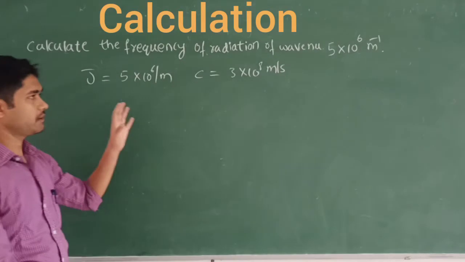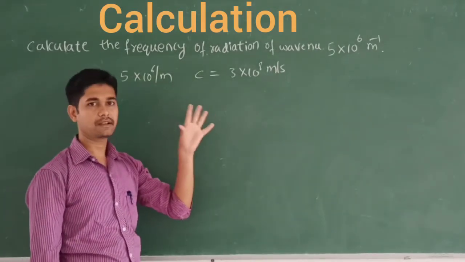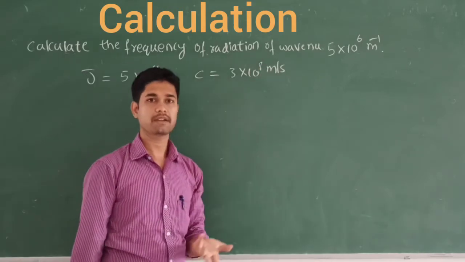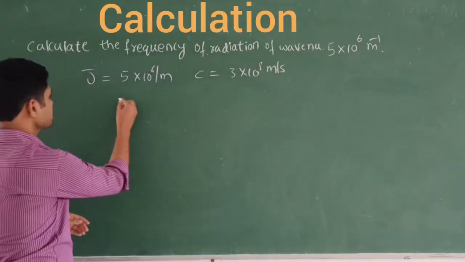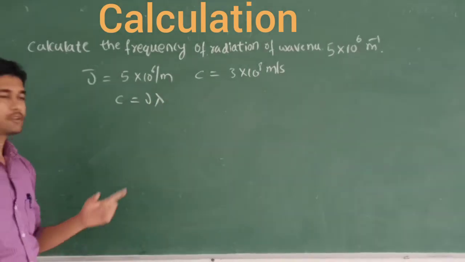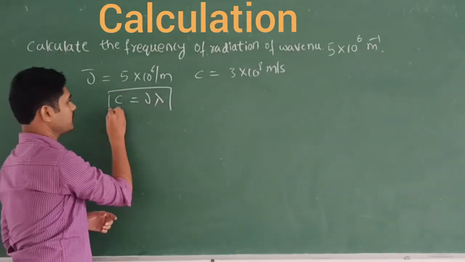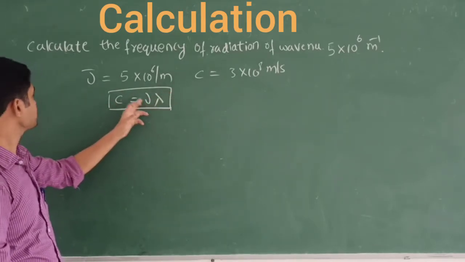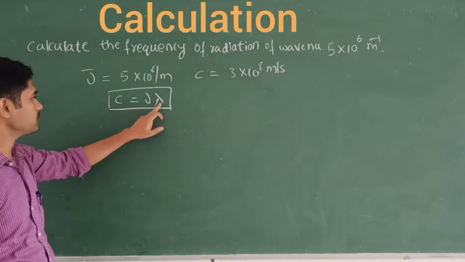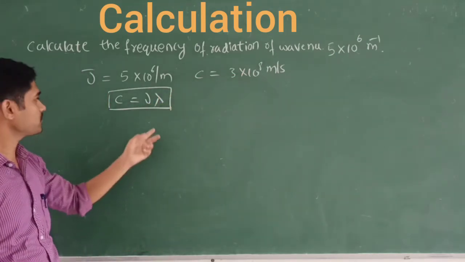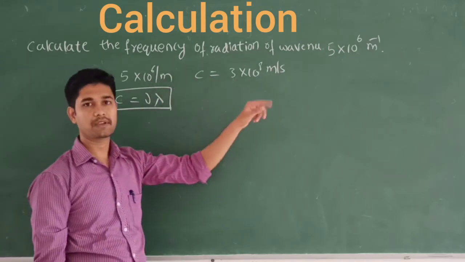Is there any relation interlinking the frequency, the velocity of light and the wave number? We know that c is equal to nu lambda. This is the relationship between the velocity of light, which is given, the frequency that we are going to calculate here, and the wavelength. But they have given the wave number, so you know the relation between wavelength and wave number.